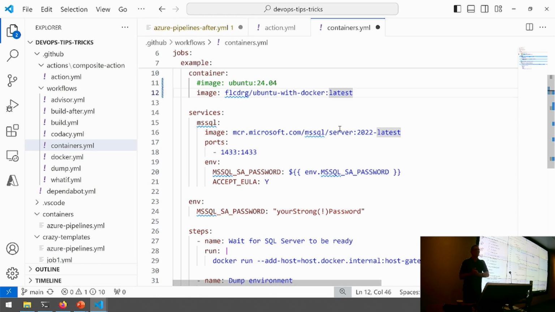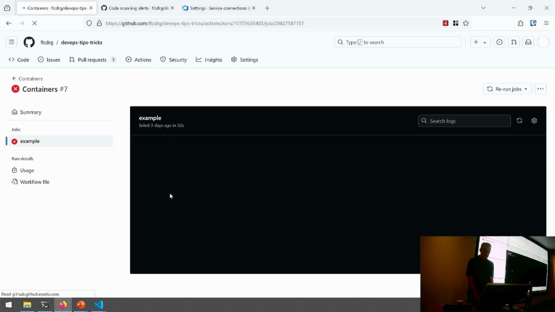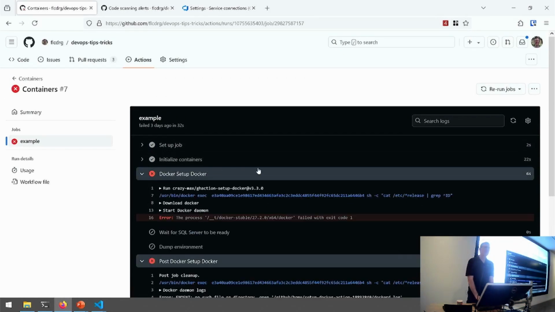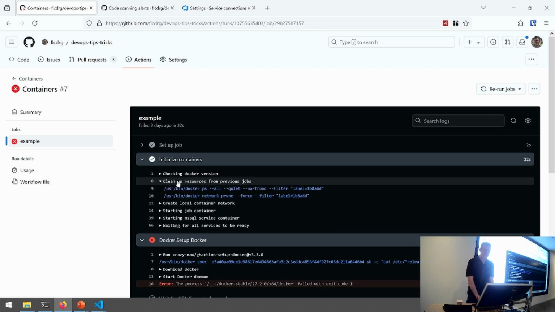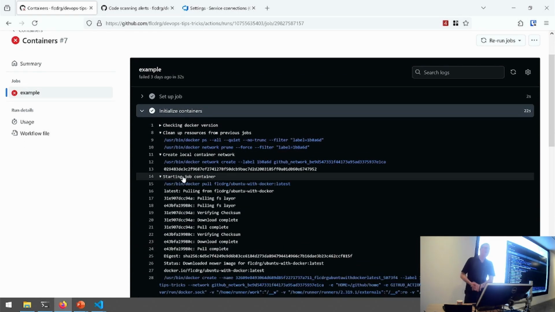Ryan, have you got a question? Yeah. Have you ever run into the pipeline timeouts when you're using containers? That's something we ran into quite a bit when we were using containers in our pipelines. Just because it takes a long time to download them? Because it takes such a long time to download them. And then download or install any other software that you do when it's building up the containers, if you're adding things like Docker into your container.